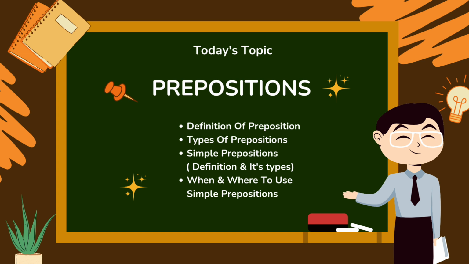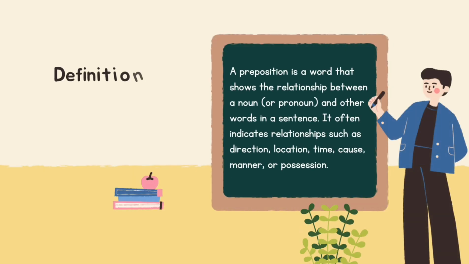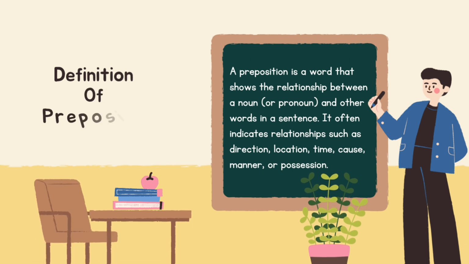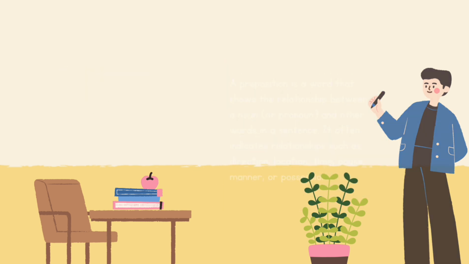So today's topic is prepositions, where we will learn the definition of preposition, types of prepositions, simple prepositions, their definition and types, and when and where to use simple prepositions. A preposition is a word that shows the relationship between a noun or pronoun and other words in a sentence. It often indicates relationships such as direction, location, time, cause, or possession.